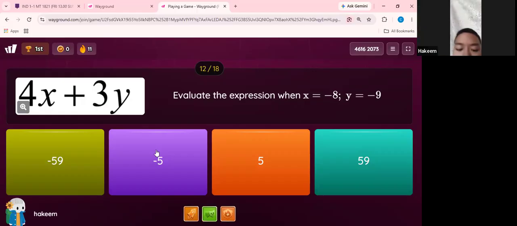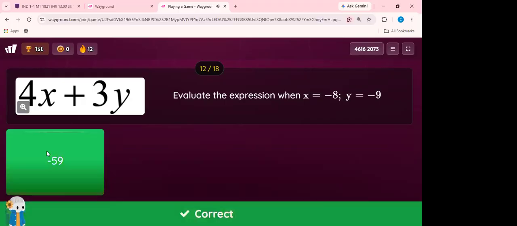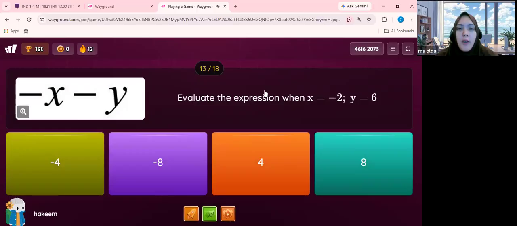Negative 59. Okay, yes, Hakim. And then, okay, so it already involves two variables here, which are x and y ya, Hakim. So you need to substitute into these two variables, x and also y.